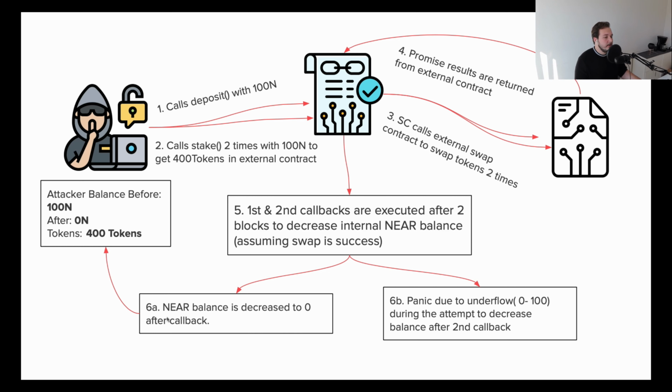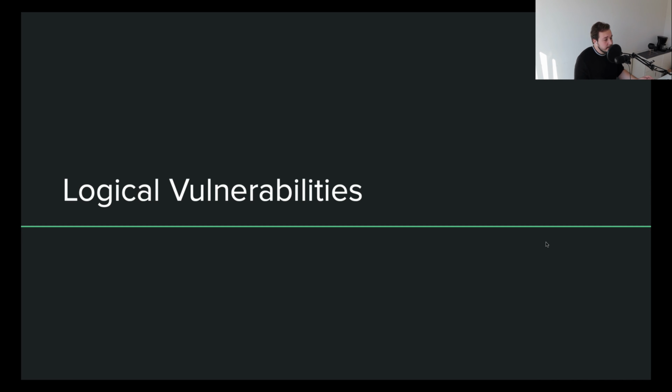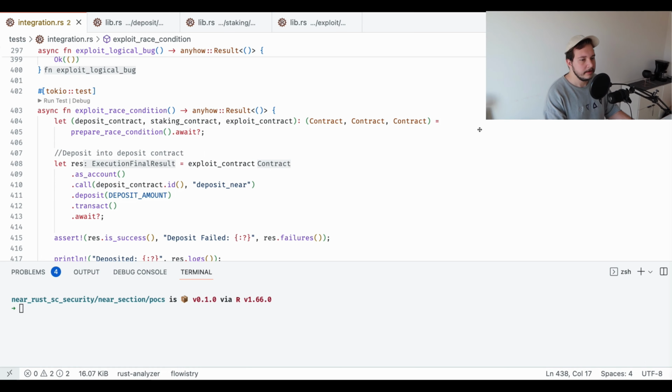So the first callback is called and it's successful. The attacker's balance is decreased to 0 after the callback. But the second one has failed because we cannot subtract 100 from 0 since the attacker already had 0 NEAR balance. But since we didn't revert any changes in the external contract, the attacker still has 400 tokens. Alright, so that's pretty much it for this slide deck. And I will jump into the code to show you an example in action and show you how we can just use integration tests to write our own POC. So, see ya.